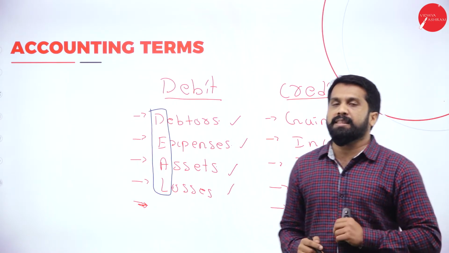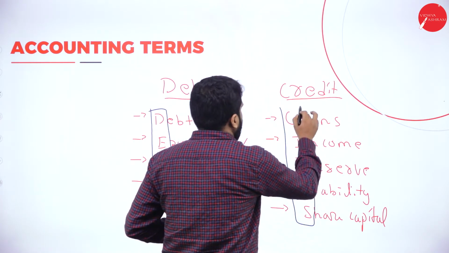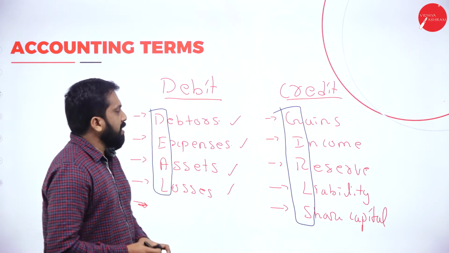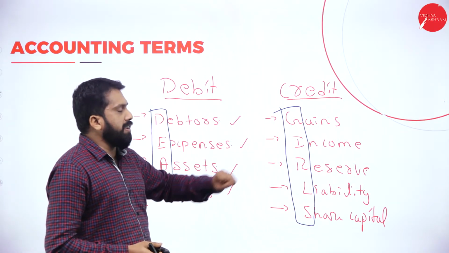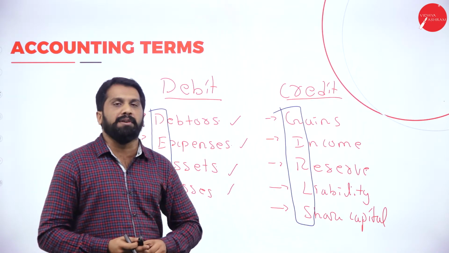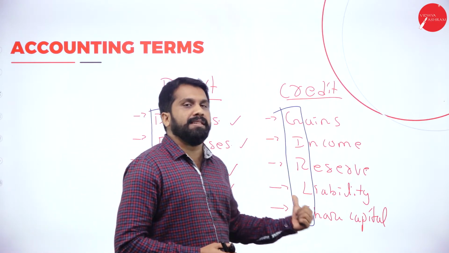Done. Deal. Now credit means what? Very simple. You will not forget. Credit means girls. Now G for gains, I for income, R for reserve, L for liability, and S for share capital. Debit means deal and credit means girls.